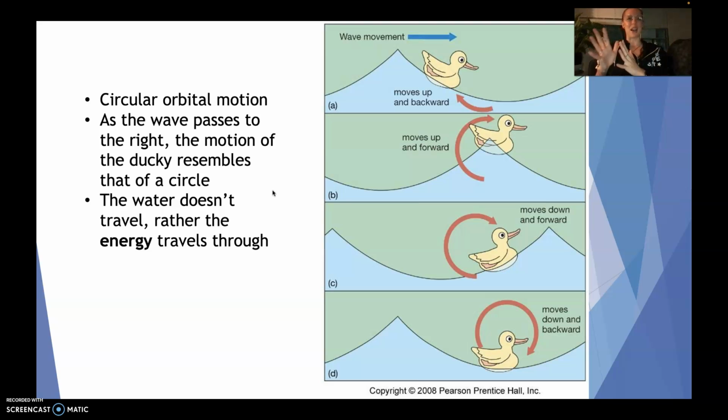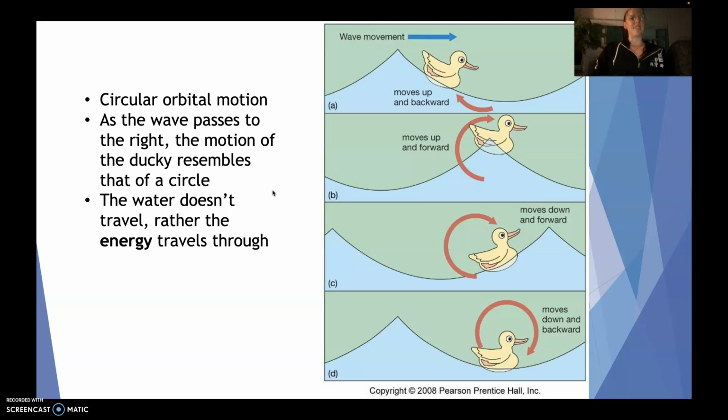It's really kind of weird to think about it this way, but the water doesn't move. The water doesn't do the traveling. It's the energy that's traveling through the water. It's really, really weird, but if you've ever spent any time in some ocean water and you've felt it move you from side to side and kind of go either being sucked out or being pushed in, that's the energy that's moving you. Yes, water is sometimes moving within that, but it's more so the energy that's moving through the water. Kind of fascinating, and a really important point as well.